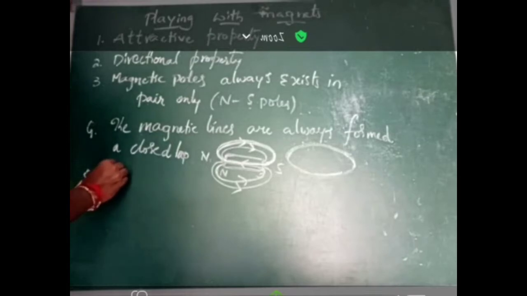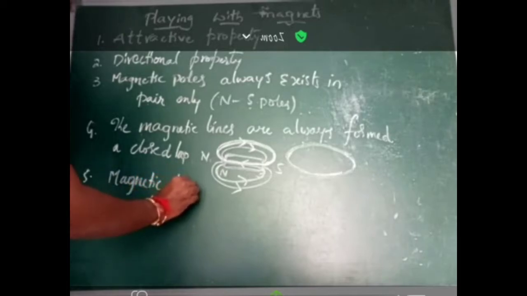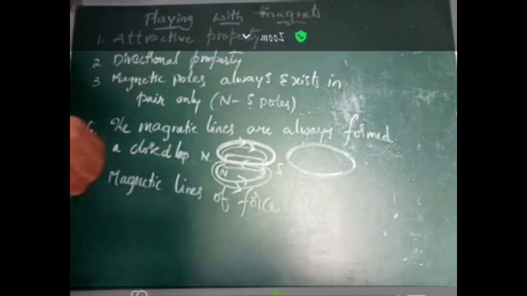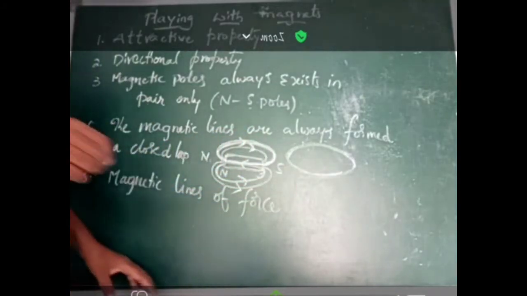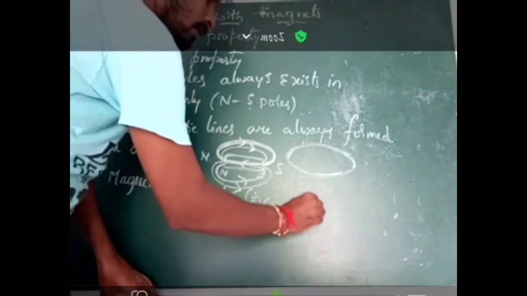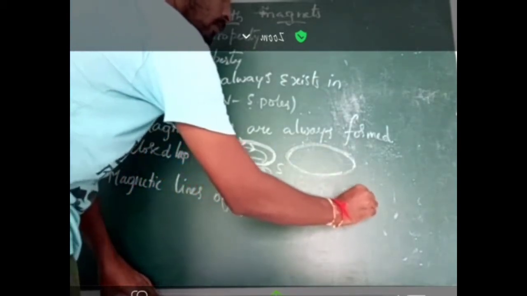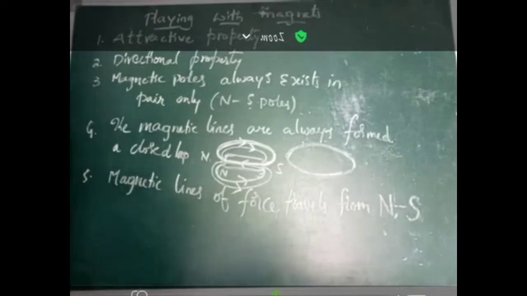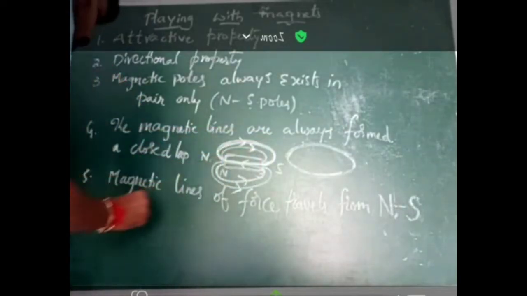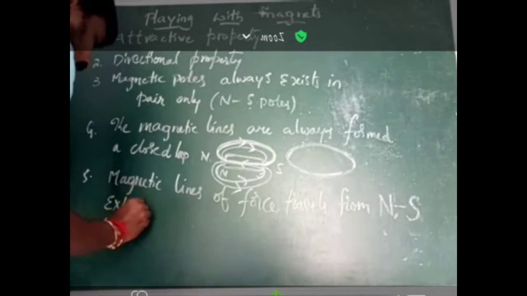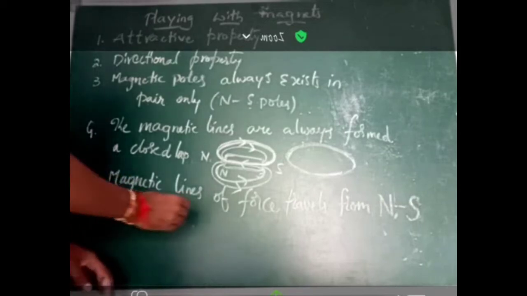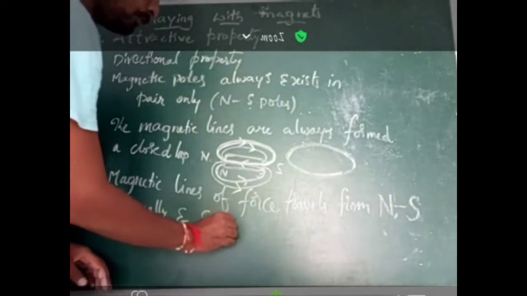And the magnetic lines of force travel from north pole to south pole externally, that means outside, and from south pole to north pole internally.